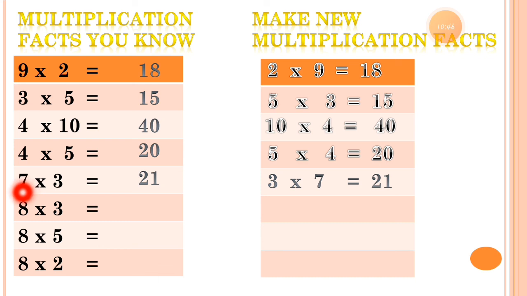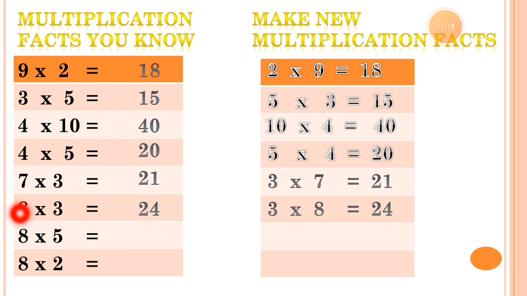Now the next one is 8 3s are equal to 24. So the multiplication sentence for it is 3 8s are 24. Here you can see 8 3s are 24. So the multiplication fact sentence is 3 8s are 24.